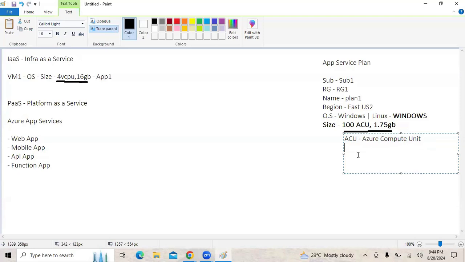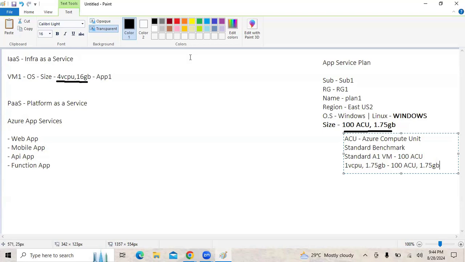So what Microsoft has done, Microsoft has created a standard benchmark. And as per the standard benchmark, they are treating standard A1 size of the virtual machine as 100 ACU. That is the size of this machine, right? And what is the size of the standard A1 virtual machine? It has got 1 vCPU and 1.75 GB of memory. That is what they are treating as equal to 100 ACU and 1.75 GB of memory. So basically a standard benchmark has been created.